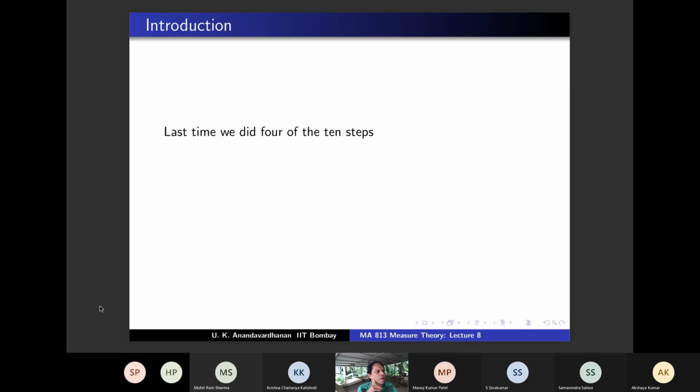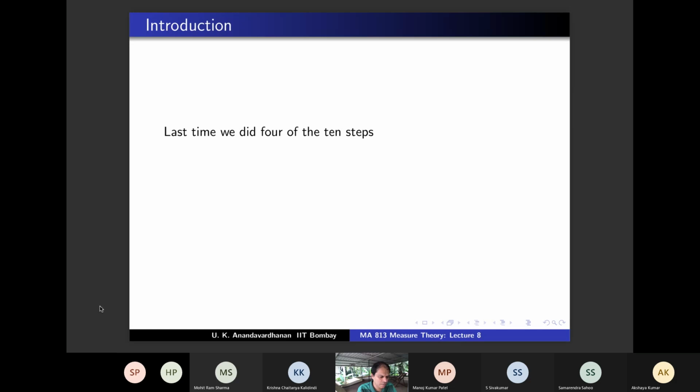And step 1 and step 4 had some commonalities, right? In step 1 we argued with open sets, and in step 4 we argued with compact sets. In step 1, the crucial point was mu of V1 union V2 is less than or equal to mu of V1 plus mu of V2, for which we used partition of unity.